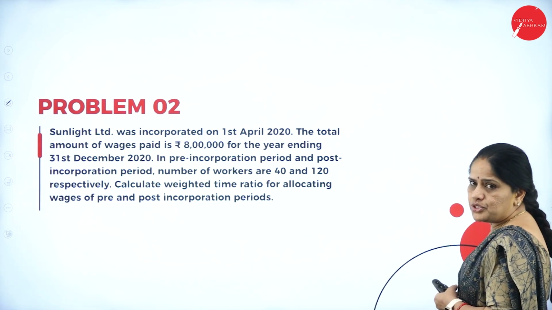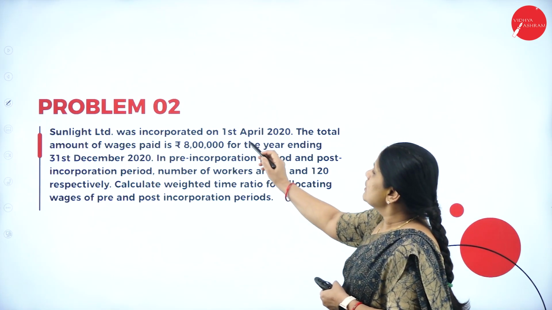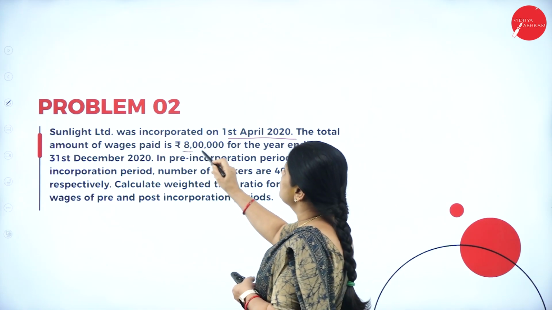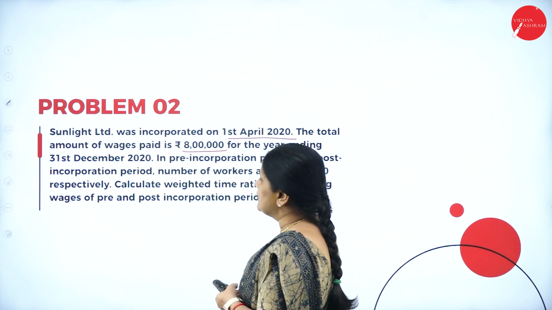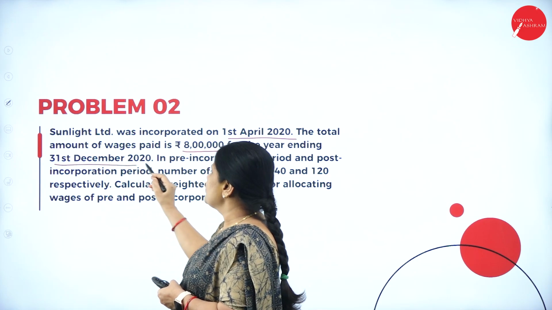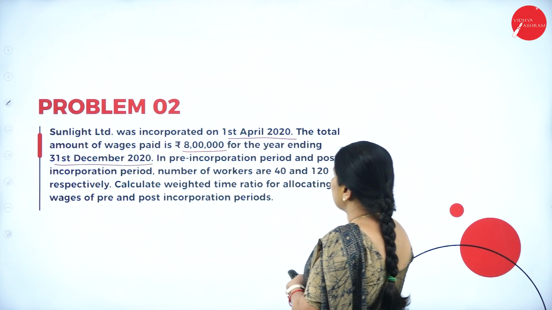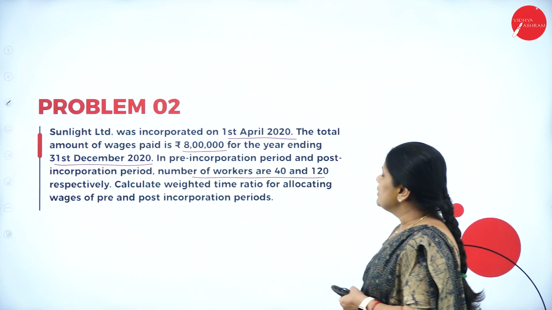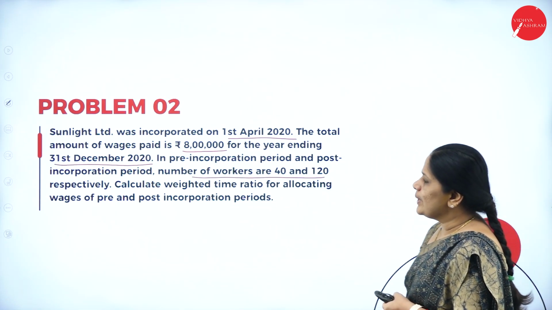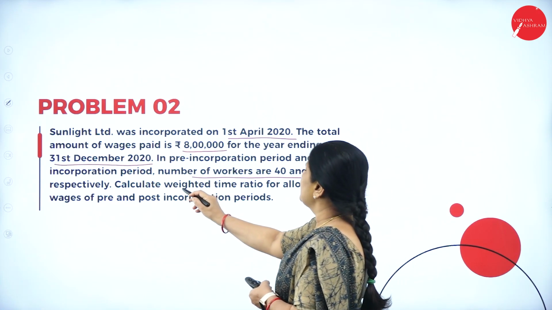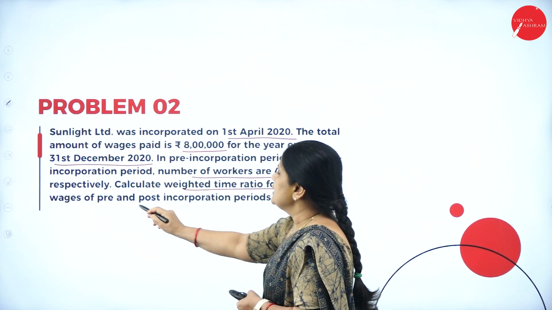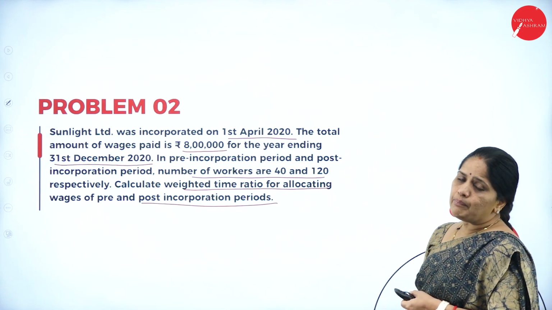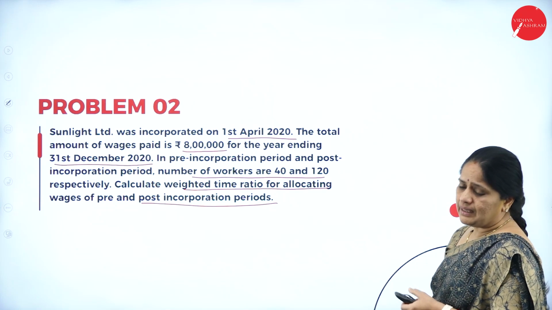Now, problem 2. Sunlight Limited was incorporated on 1st April 2020. The total amount of wages paid is rupees 8 lakhs for the year ending 31st March 2020. In the pre-incorporation period and the post-incorporation period, the number of workers are 40 and 120. Calculate the weighted time ratio for allocating the wages of the pre- and post-incorporation periods. So, this is a problem based on the weighted time ratio.